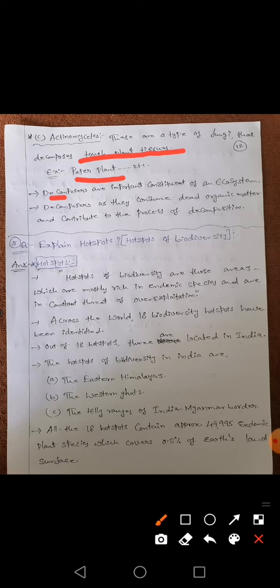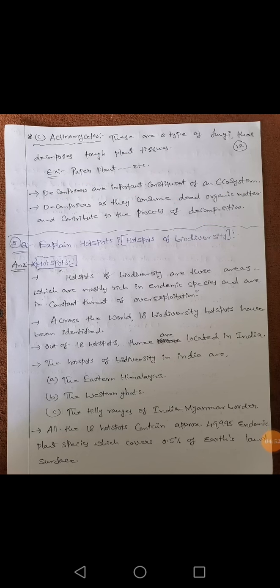And decomposers are the important constituents of an ecosystem, means these are saving the ecosystem from the pollution. And decomposers consume dead organic matter and contribute to the process of decomposition, means the actual process of decomposition is nothing but these decomposers eat the organic material of the waste material and the leftover material is readily available to mix with the earth. This is about the decomposers.